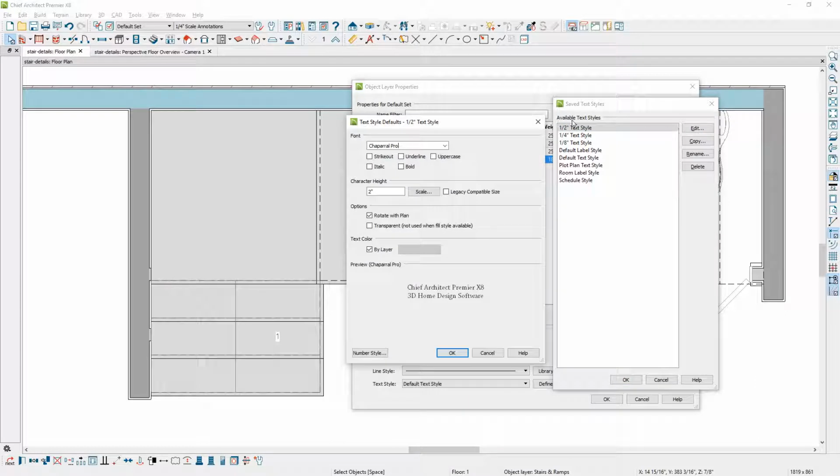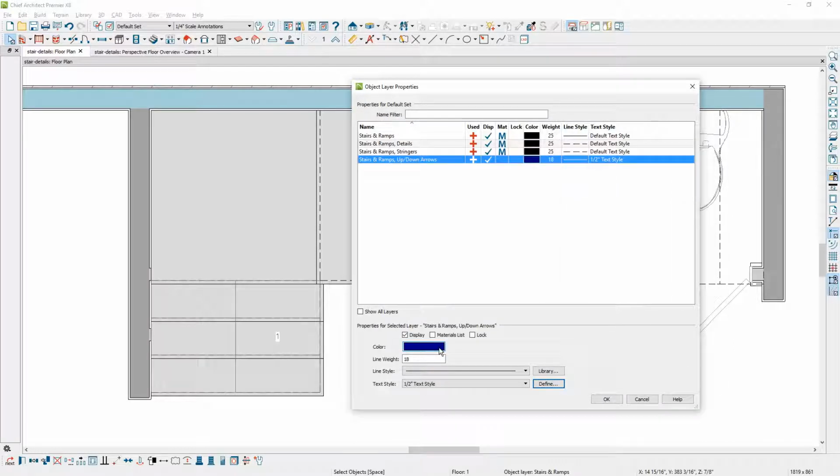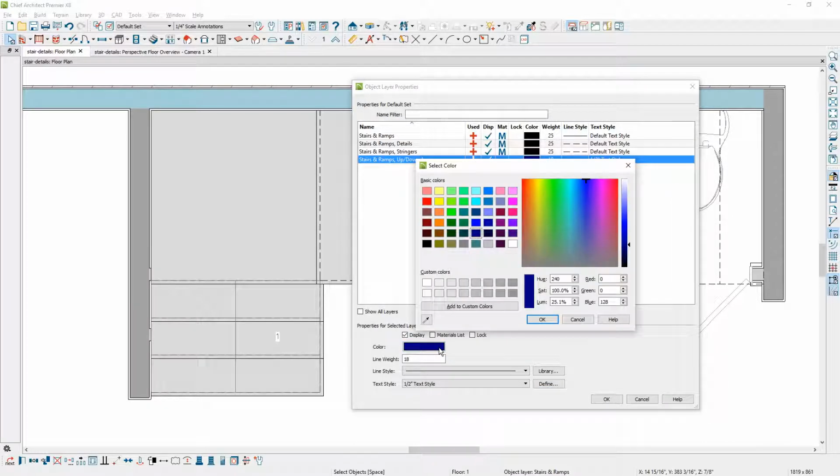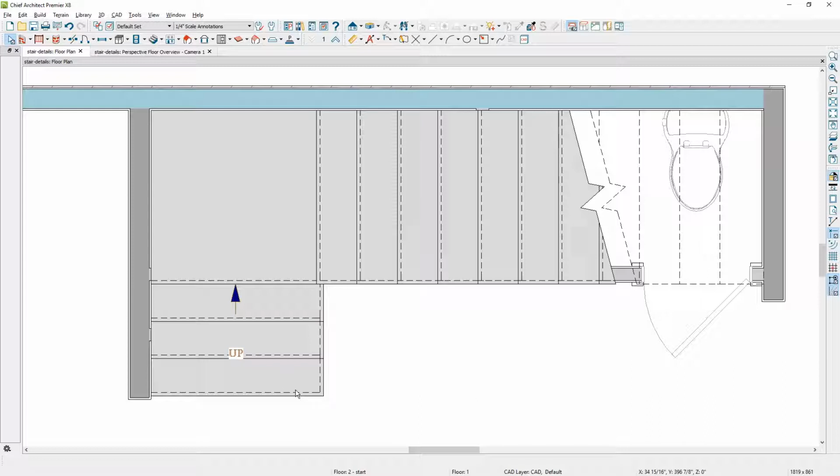Again, if you want to control the way that text font looks, you can come in, choose the font, choose the height, and other information about that. The text color is being controlled by layer. Accept that. That layer color is right here, so if you want to change the layer color of it, you can come in here and change the layer color for your text, and then you can see the way that looks. I would need to go back in and change the arrow color if I wanted that to match the text color that we just set up.